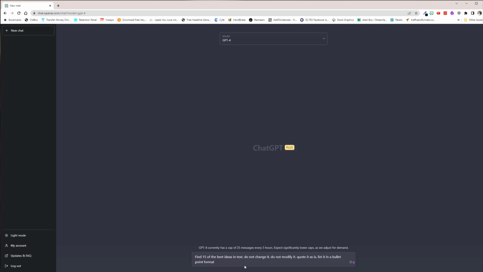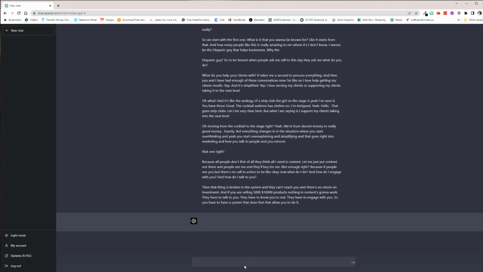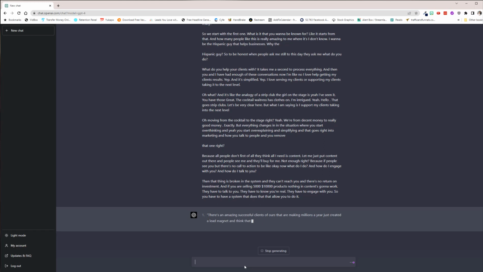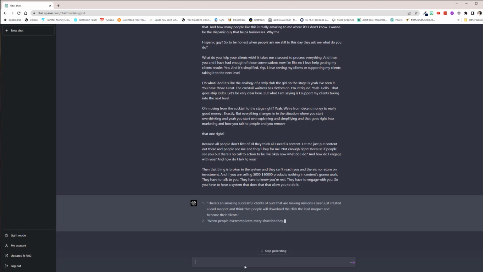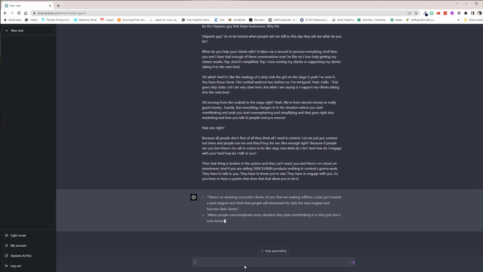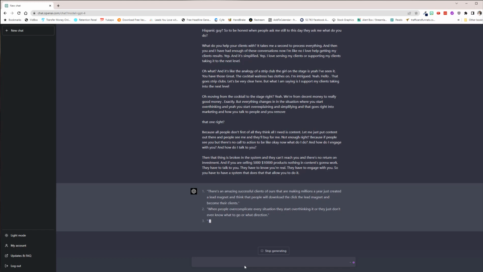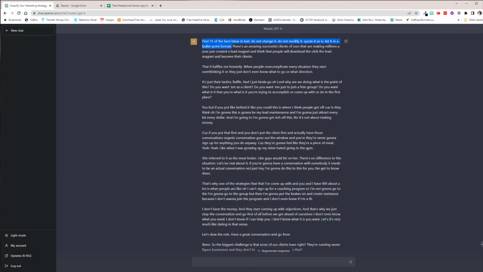And now I'm going to give it the text, just paste. And now we're going to let ChatGPT find the best ideas that we have created. Instead of us going one by one, ChatGPT is going to find this. Now, the cool part is that I can also tell it to focus on certain keywords that I want to be known for. Right? Find 15 of the best ideas in the text.